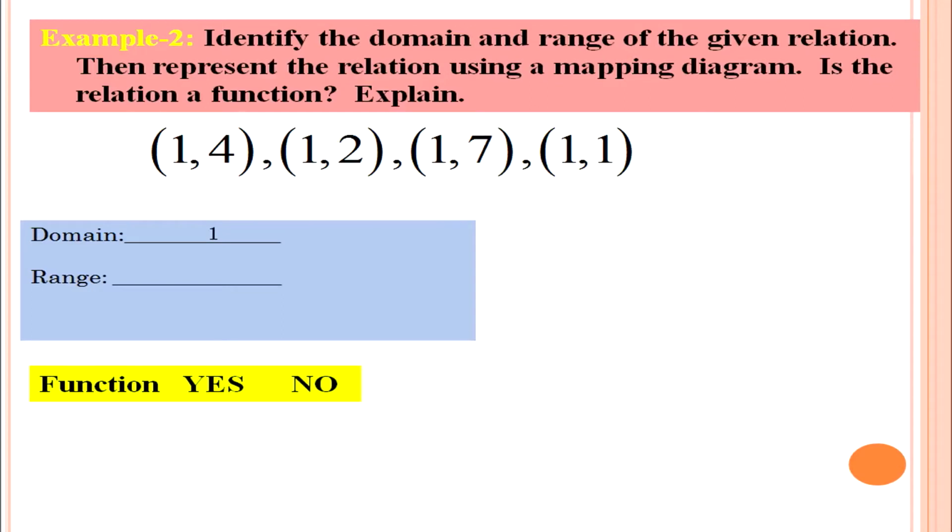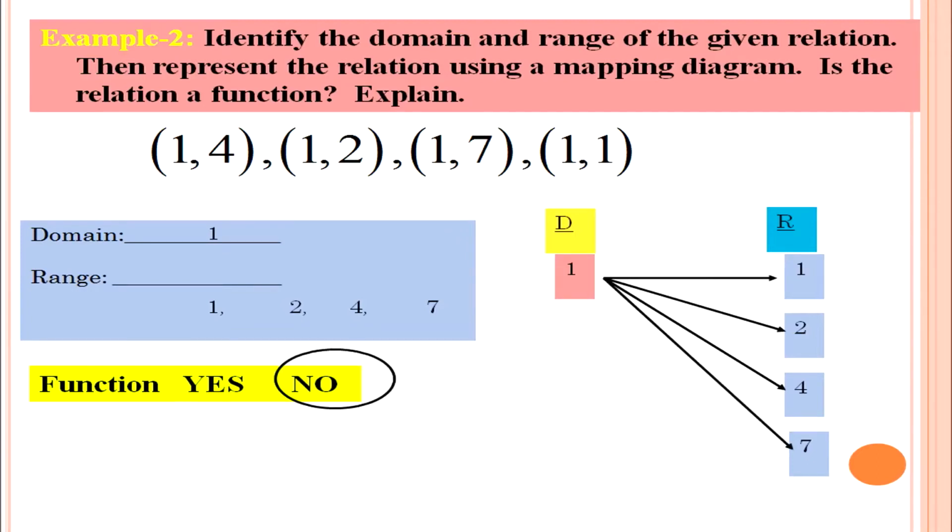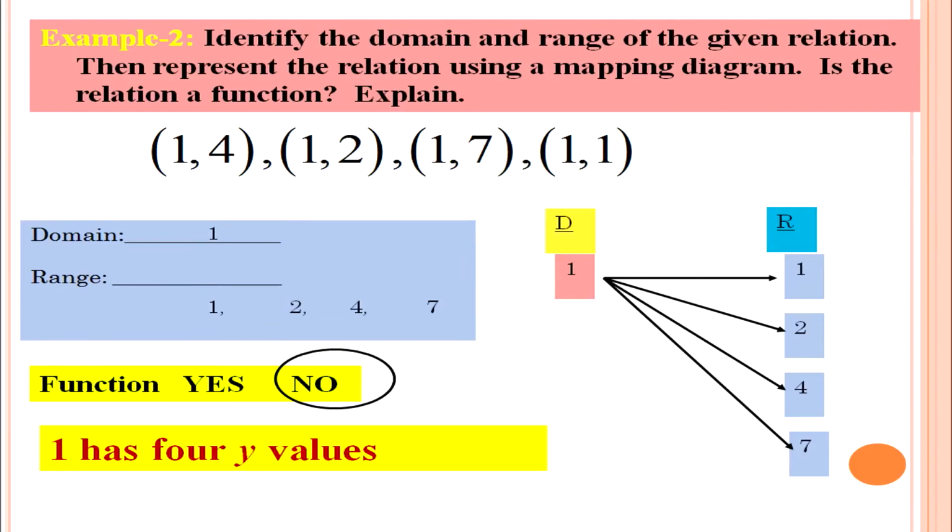The domain will be 1, and the range will be 1, 2, 4, 7. If we represent it diagrammatically, you observe 1 is associated with 1, 1 with 2, 1 with 4, 1 with 7. It will never be a function because one element of the first set is associated with 4 different elements. So, it is not a function as 1 has 4 y values.